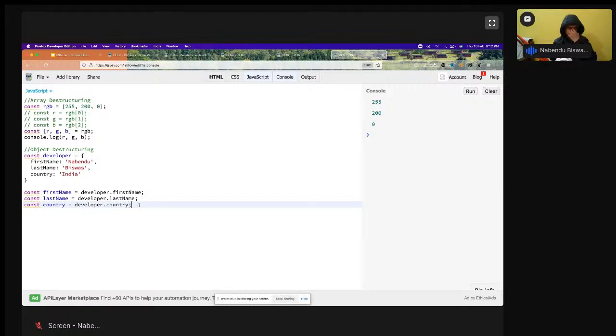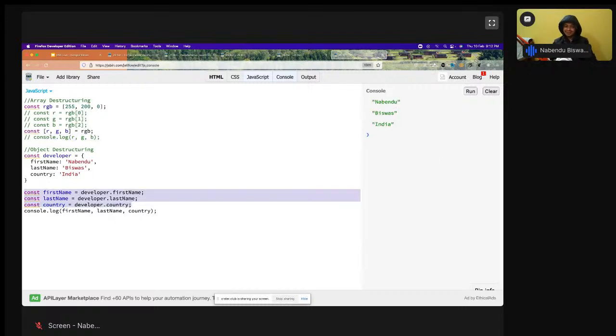So this is the normal way. Then console dot log of first name, last name, country. If I clear it and run it, you'll see it like this. And these are very big statements.